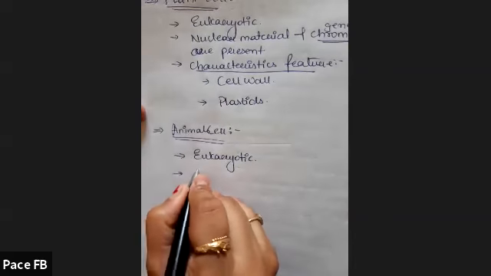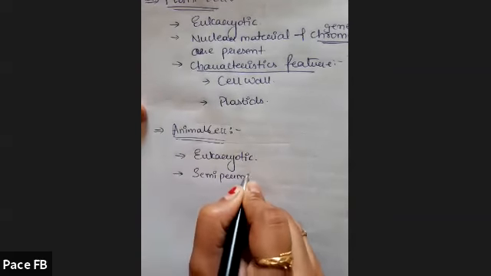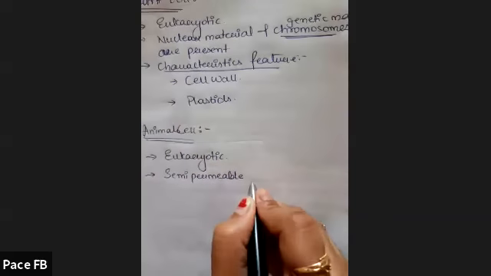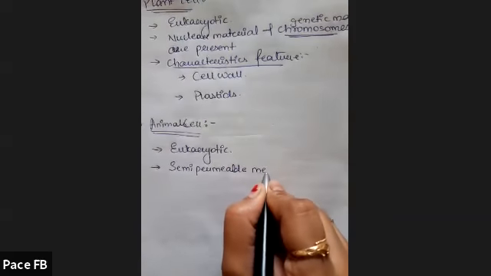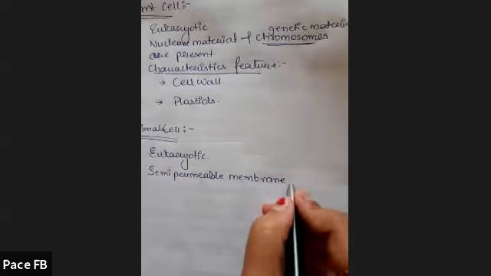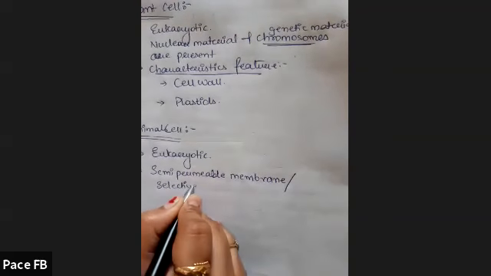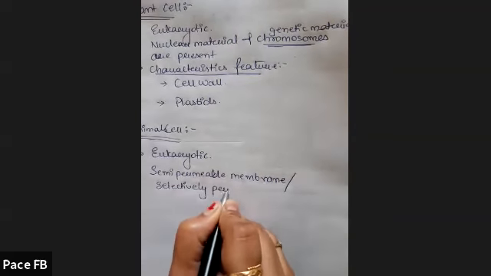Now animal cell has a special membrane, which is a semi-permeable membrane, or you can also call it a selectively permeable membrane.